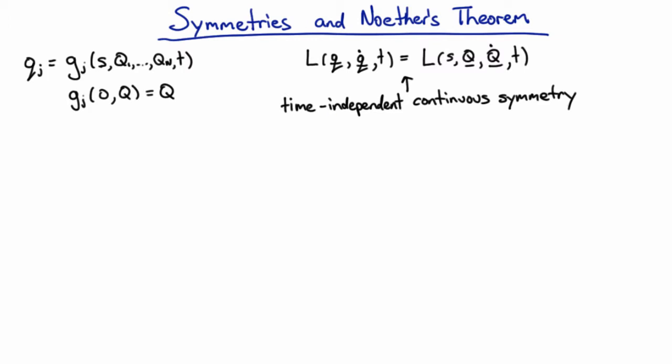The time-independent is clear, it means this works for all time, and a continuous symmetry means that we've got this smooth parameter that we can change in a continuous way, and that doesn't change the Lagrangian. An example of a discrete symmetry might be that you could flip the sign of a coordinate and that wouldn't change things. But that only has two values, 1 or -1, whereas this thing is like a translation. It's a continuous parameter that we can change, and under that transformation, the Lagrangian is not changing. That's a time-independent continuous symmetry.